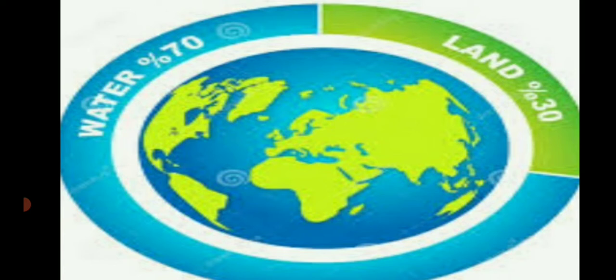Only one part in the four is land and the other parts are water. The remaining 3/4 are covered with water. You see all the blue color is water and the green is land.